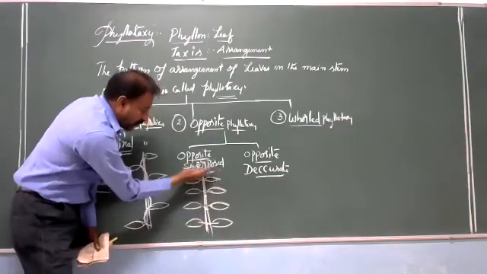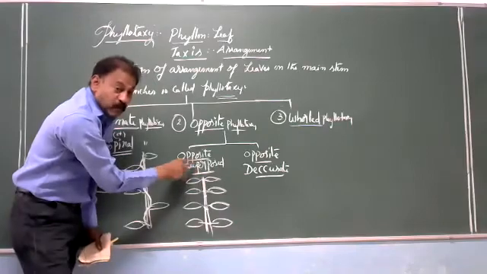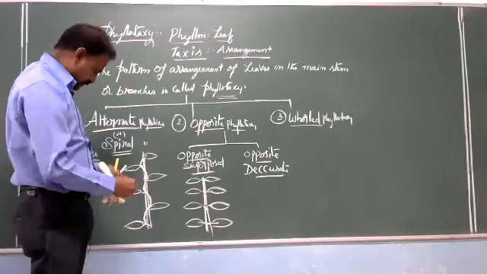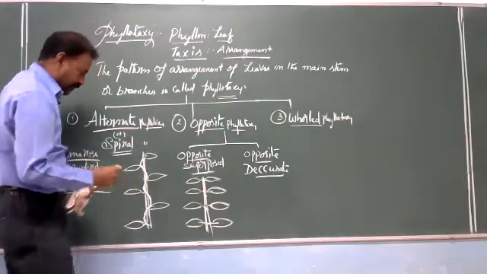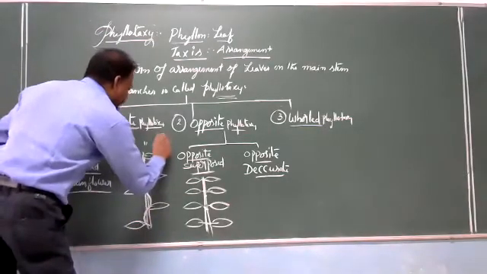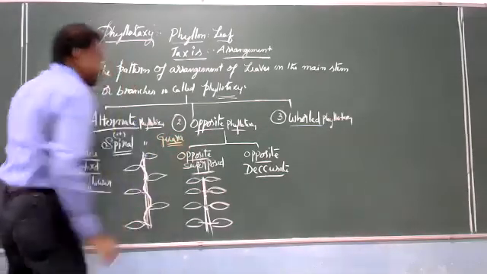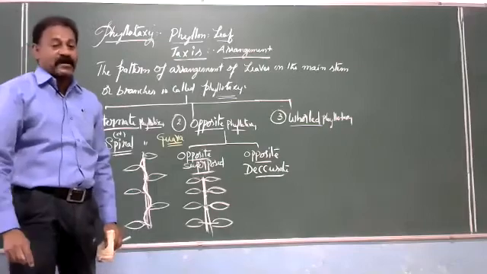This is called superimposed or superposed. Example, here they have given in the textbook, guava.